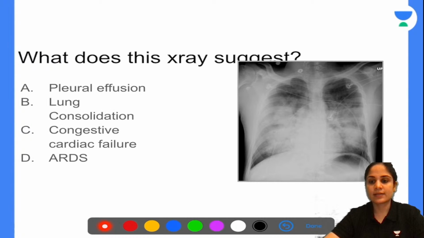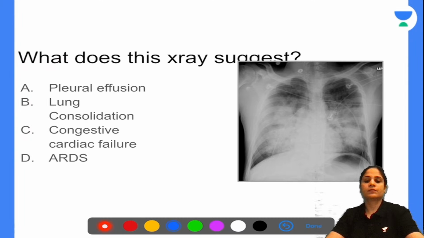Batao, what does this X-ray suggest? Anyone? Again, what is the sign that you see on X-ray over here?